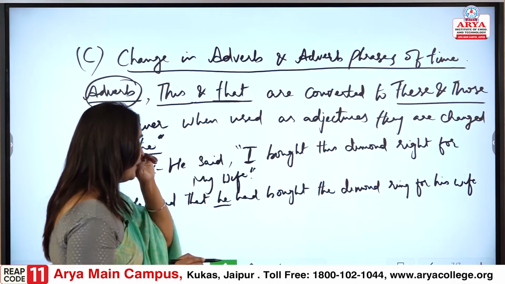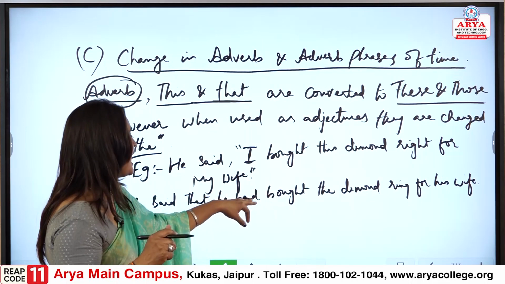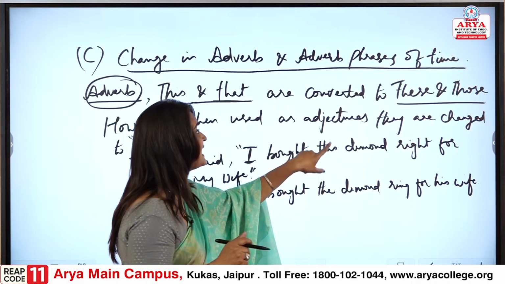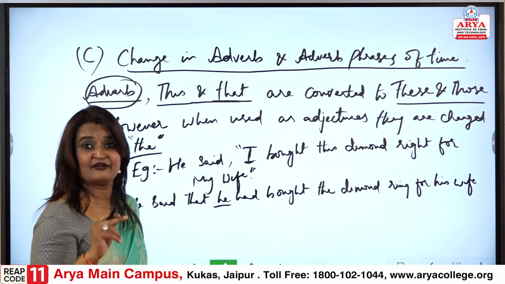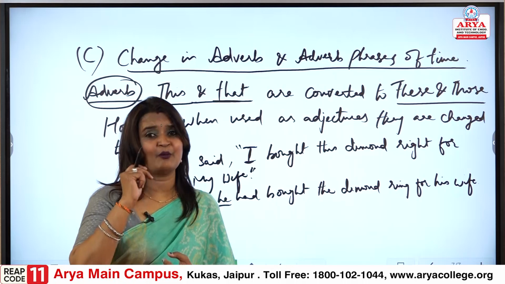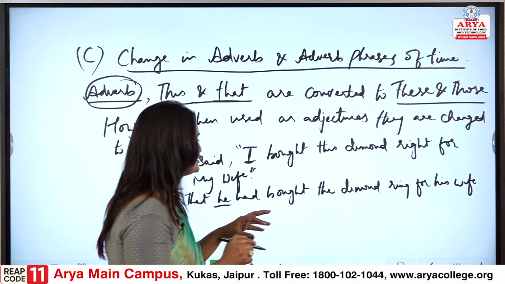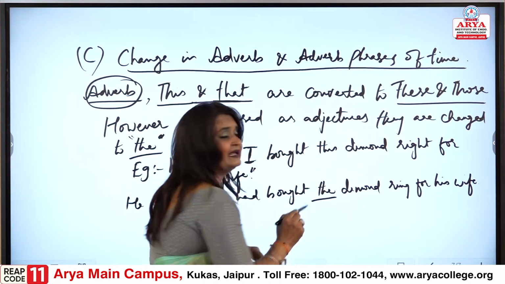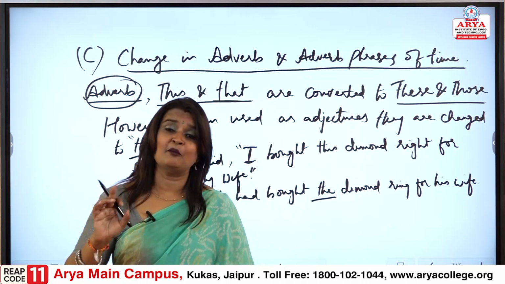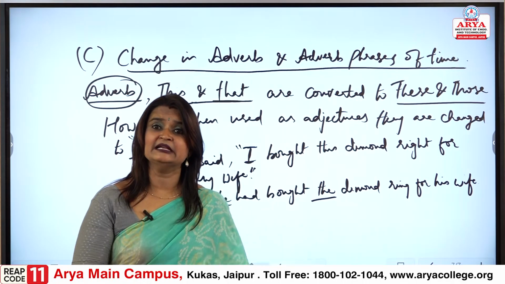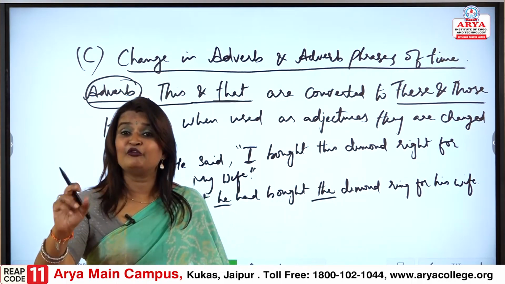And now as we are learning the adverb and adverbial phrases, this diamond ring, he might be showing it to someone, he is saying this diamond ring, we would change it to the diamond ring, the particular diamond ring, for his wife.